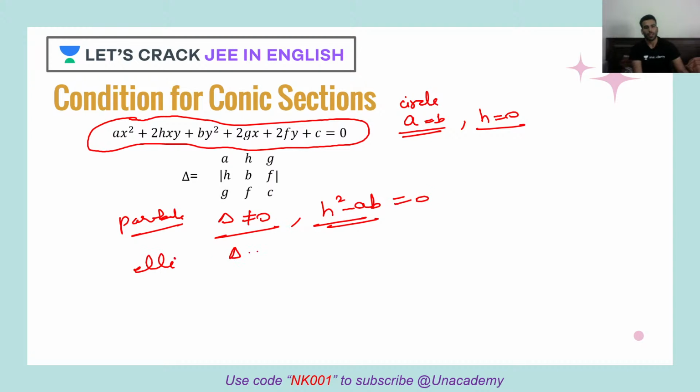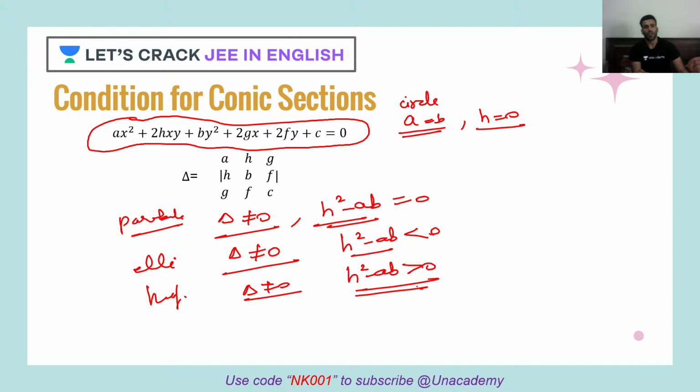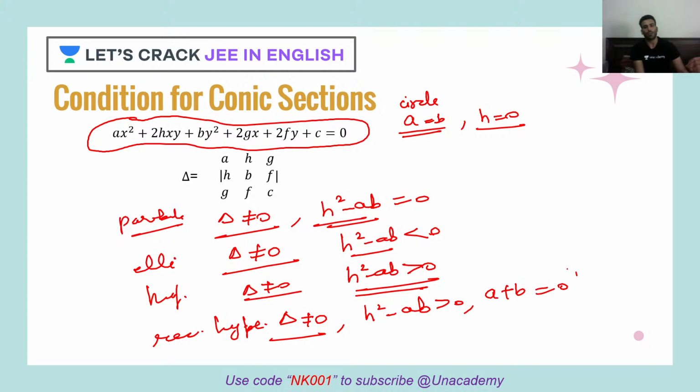Whereas for ellipse, this is not going to be equal to 0, but h square minus AB is going to be lesser than 0. Similarly for hyperbola also, this is not going to be 0, but h square minus AB is going to be greater than 0. So these are the conditions for parabola, ellipse and hyperbola. Whereas for rectangular hyperbola, we get an extra condition on top of the hyperbola condition, that is a plus b will have to be equal to 0.